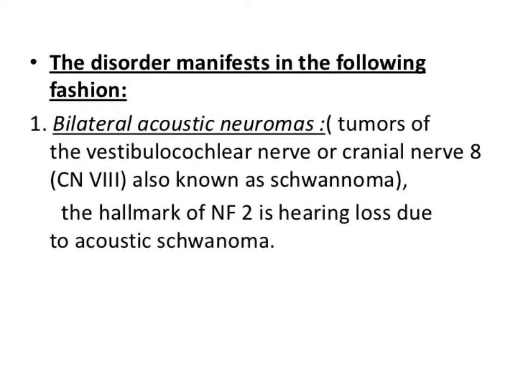That is a very, very important line. So if a patient comes with neurofibromatosis and he is having a hearing problem, acoustic schwannoma, then he is having type 2. You can remember it like that. So the hearing related problem will be in type 2. This is how you can differentiate between type 1 and type 2.